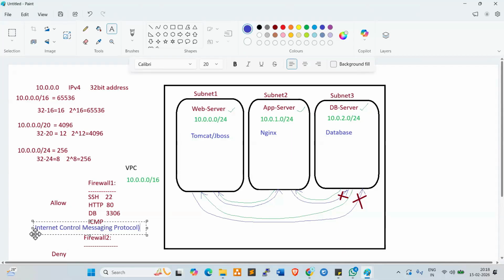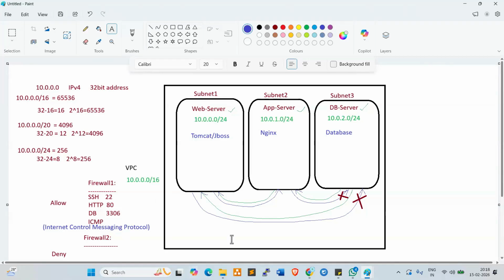Internet Control Messaging Protocol. This should be enabled, right? Once we enable this, what will happen? Yeah, communication will be established.